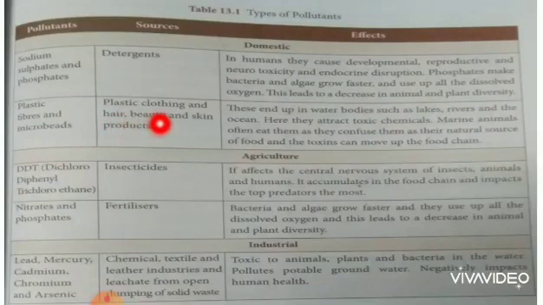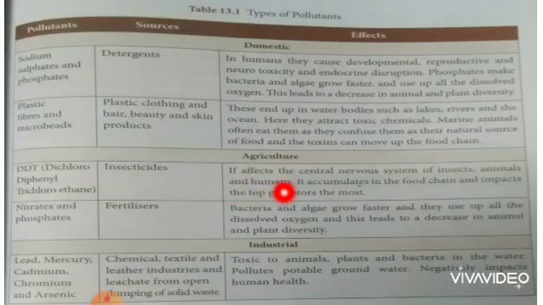Next, plastic fiber and microbeads. Source: plastic clothing and hair, beauty and skin products. Effect: these end up in water bodies such as lakes, rivers and the ocean. Here, they attract toxic chemicals. Marine animals often eat them as they confuse them as their natural source of food, and the toxin can move up the food chain.